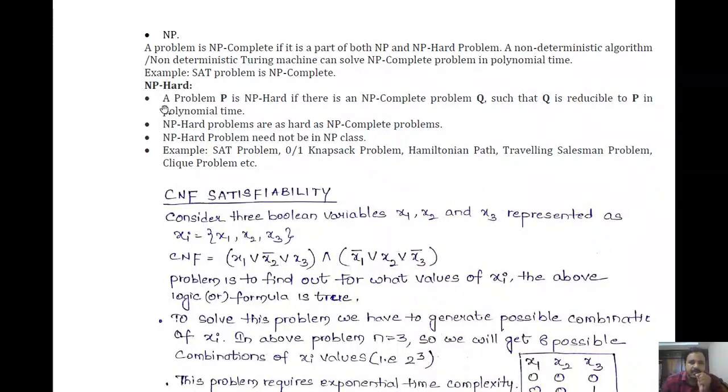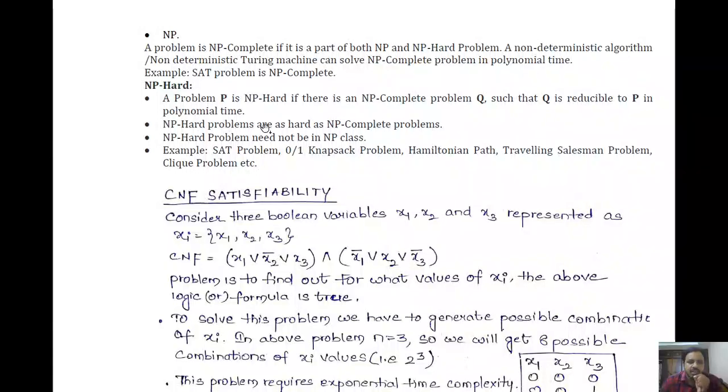Next, a problem P is NP hard if there is an NP complete problem Q such that Q is reducible to P in polynomial time, right? So to solve this NP hard problem, we will establish the relationship between the problems such that if one particular problem is solvable, then another problem could also be solvable, right? Here we will see one practical example of how to prove a problem is NP hard. So we will see that in the further discussion.